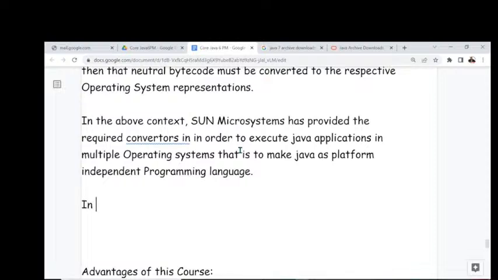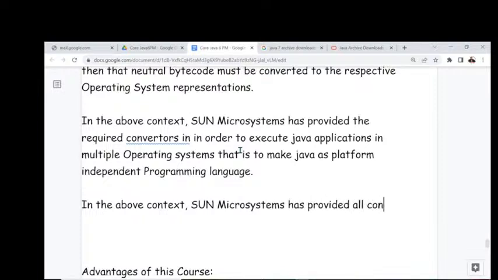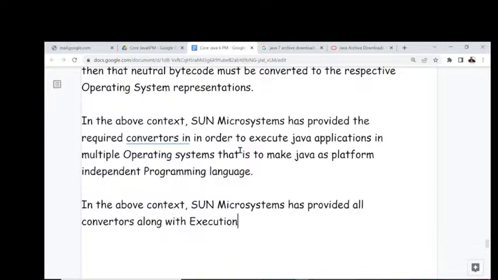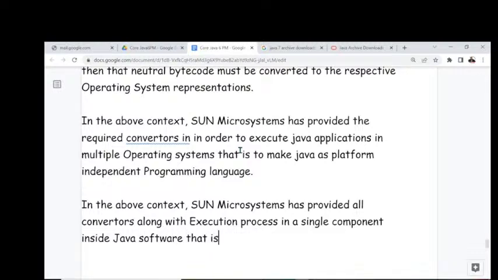Answer my point here. In the above context, Sun Microsystems has provided all converters along with the execution process in a single component inside Java software. What is that single component here? No, JVM.